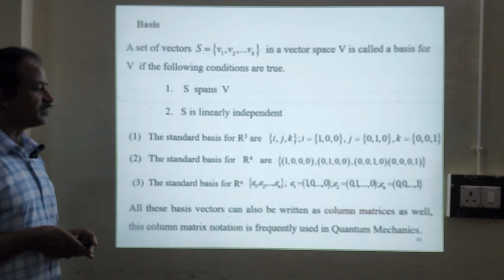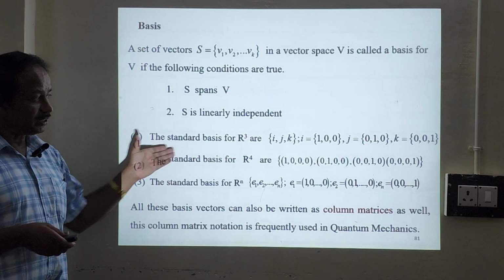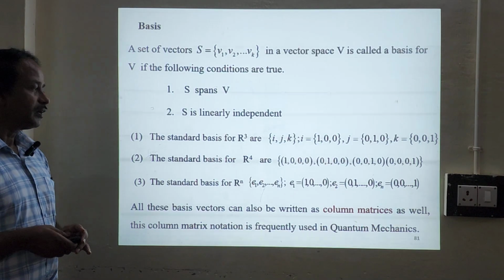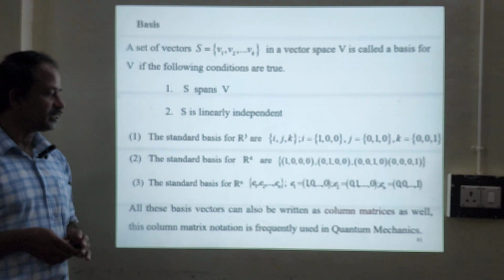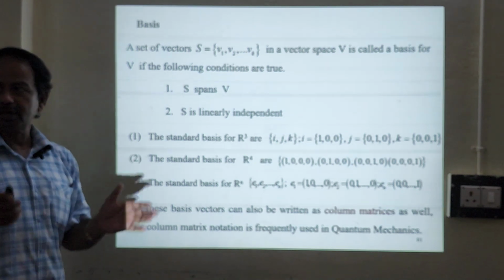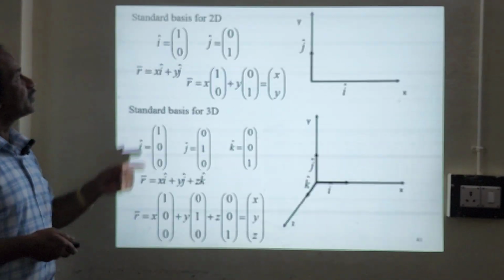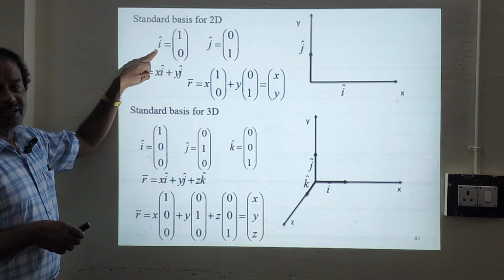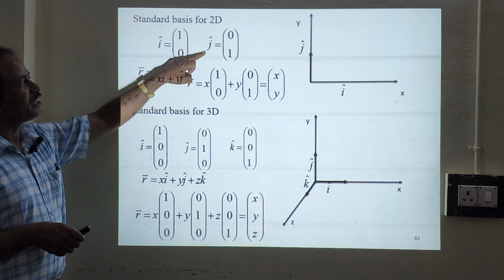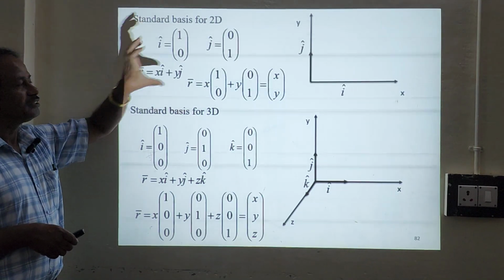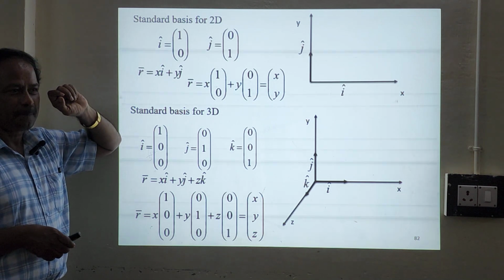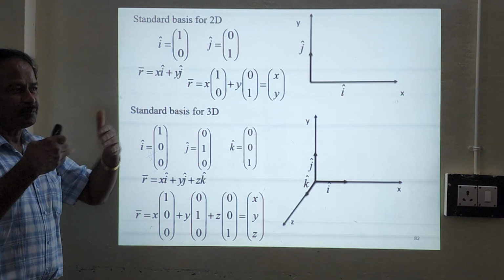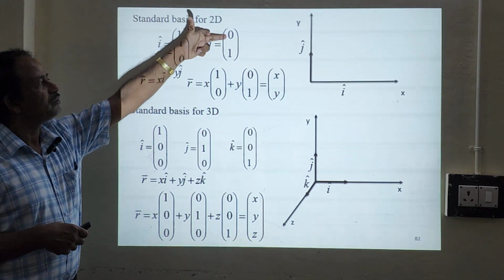Okay, all these basis vectors can also be written as column vectors. We have written row vectors, correct? So they are all row vectors, and they can also be written in terms of column vectors. This column matrix notation is frequently used in quantum mechanics. For example, just take column vectors: i can be written as (1, 0), j can be written as (0, 1). So this is exactly like a spin state, spin up and spin down.